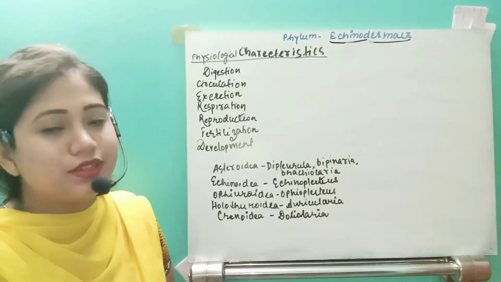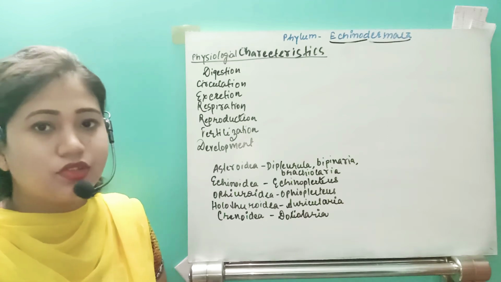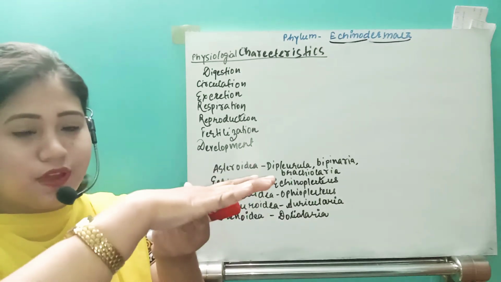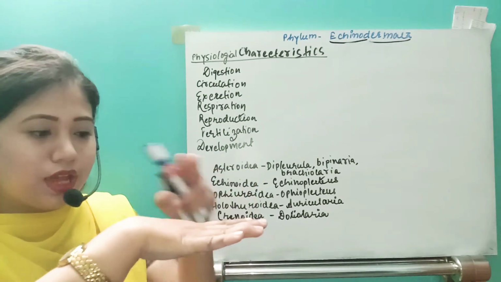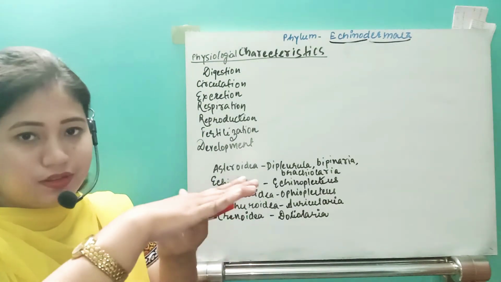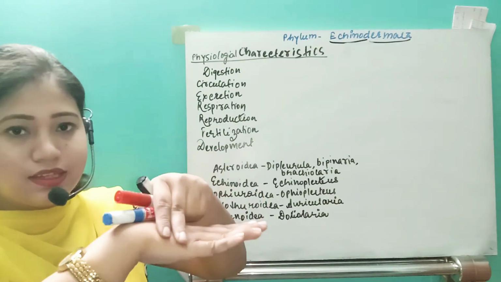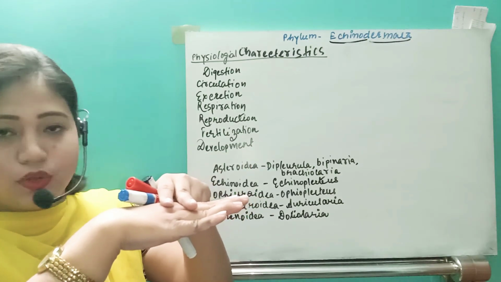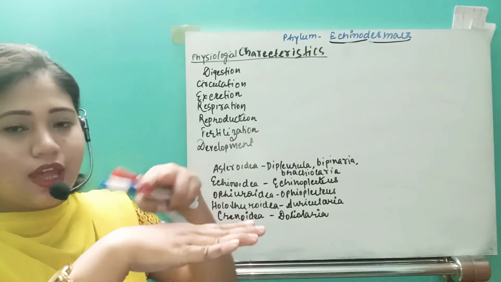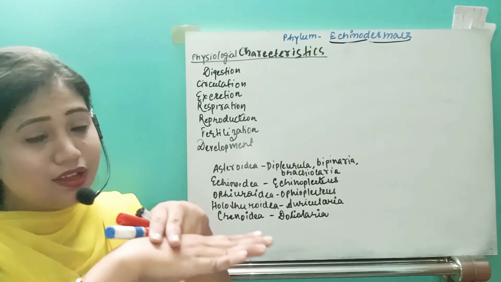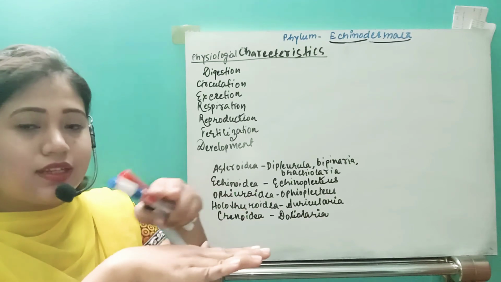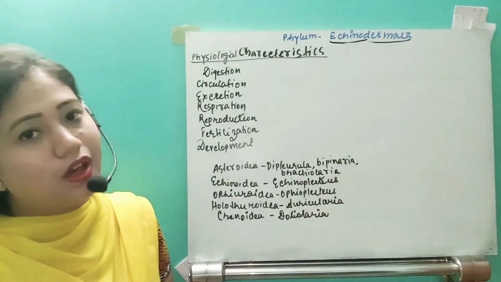First of all, let us see their digestion. Suppose this surface is facing the bottom and this surface is facing the top. The bottom surface will be the ventral side and the top surface will be the dorsal side. The ventral side is also known as the oral side, and the dorsal side is known as the aboral side. So the oral side has a mouth and the aboral side has an anus.